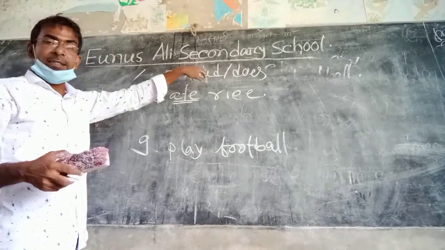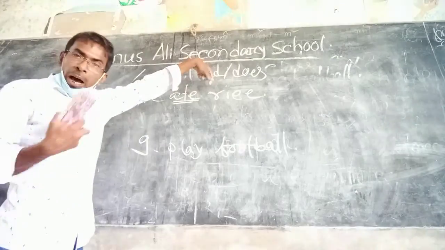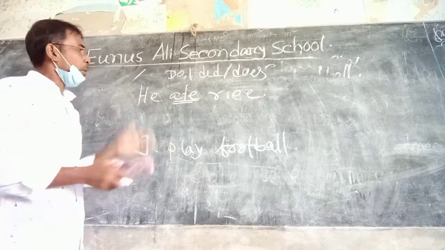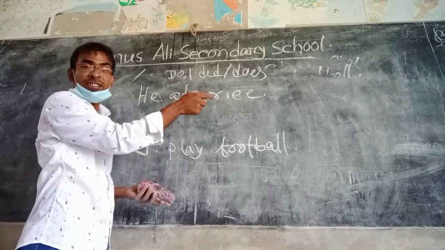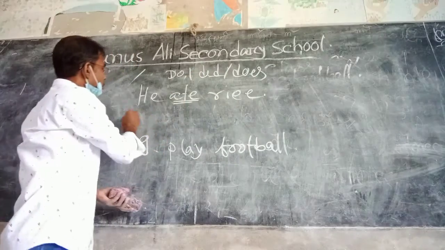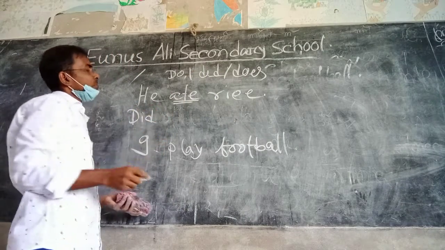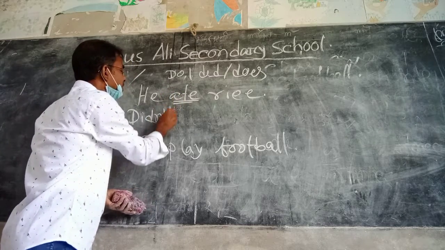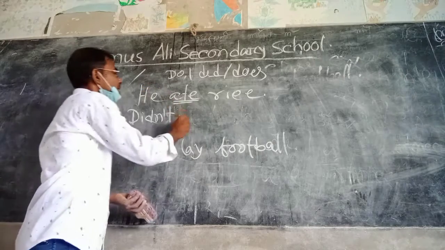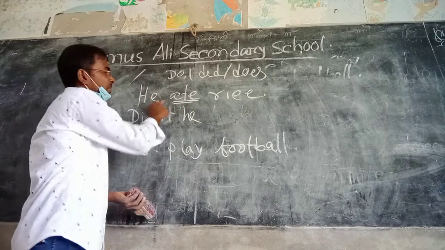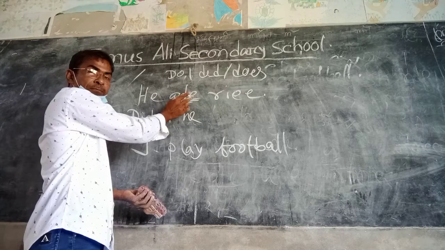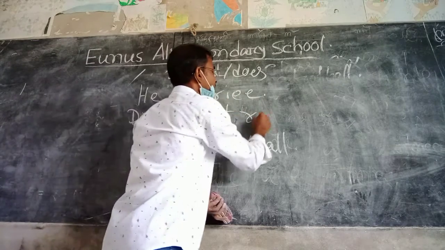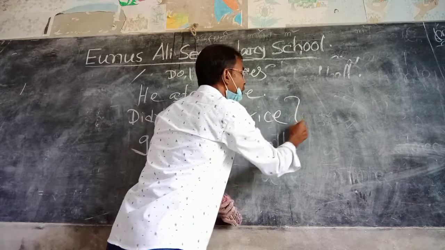Or if the sentence is in past indefinite tense, then we use did at the initial point. As this sentence is in past indefinite tense, we use did. As it's in the affirmative form, we use didn't, he, the subject, and then the present form of the verb: didn't he eat rice? Note of interrogation.